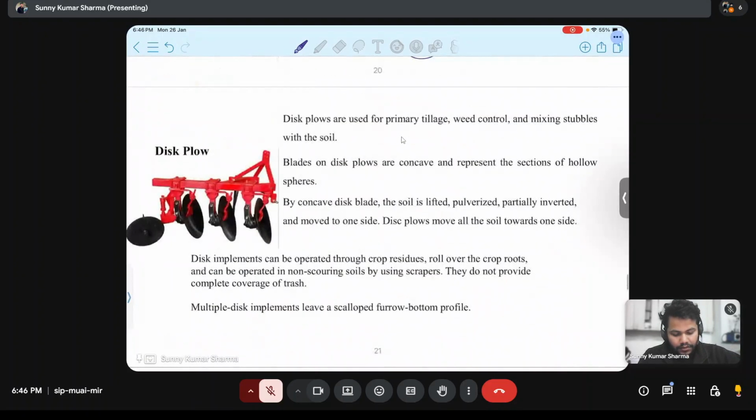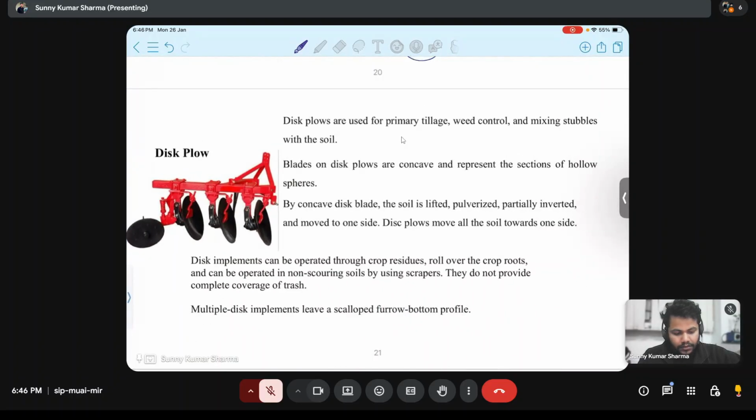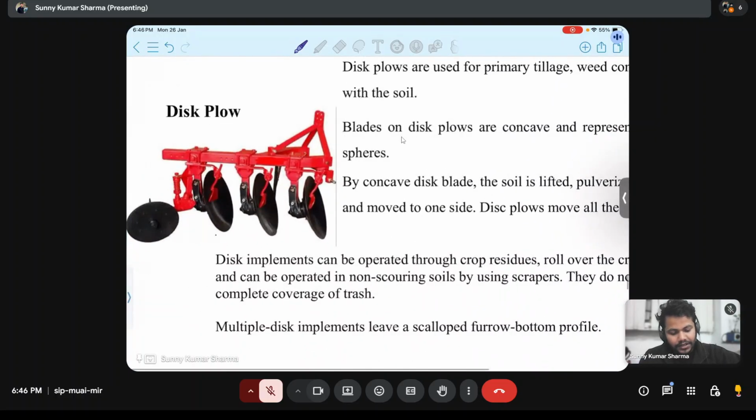What is that horizontal disc? There are three vertical discs, and what is that horizontal disc doing there? There are no discs here, right? These are the normal common discs of the disc plow, and this is the attachment.